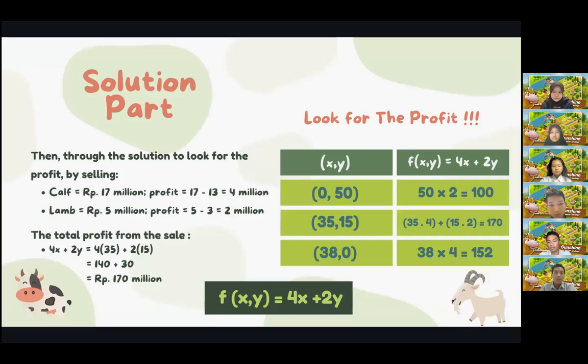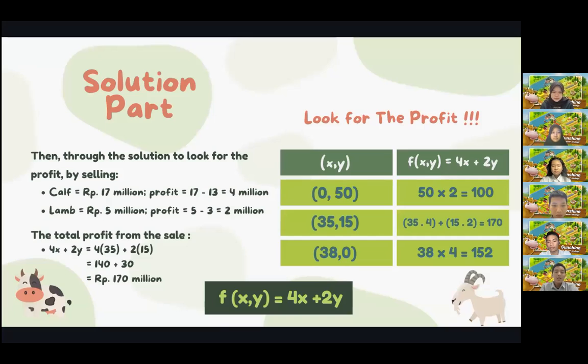Next, the second point. It is known that the number of calves, x, is equal to 35 tails, and the number of lambs, y, is equal to 15 tails. Then substitute again, so the profit obtained by the farmer is 4 times 35 plus 2 times 15, which is 140 plus 30, equal to 170 million rupiah. Lastly, the third point.